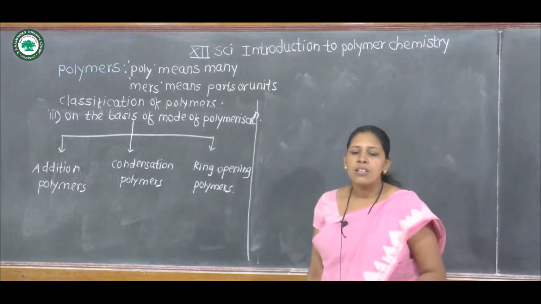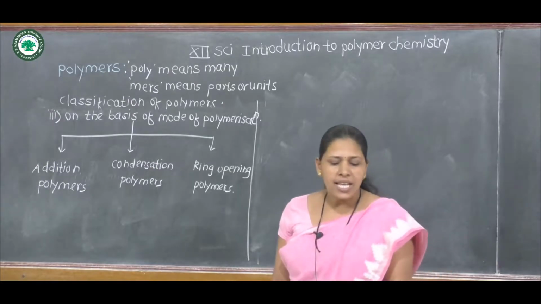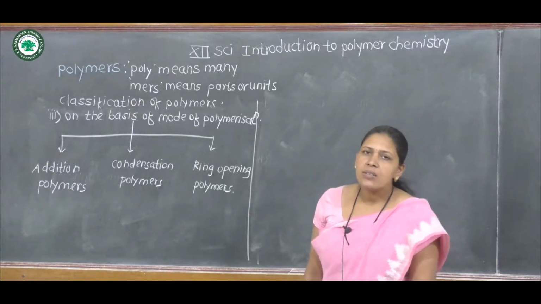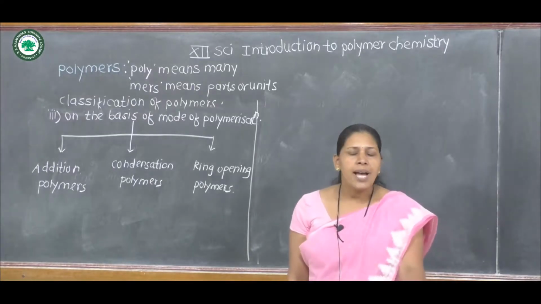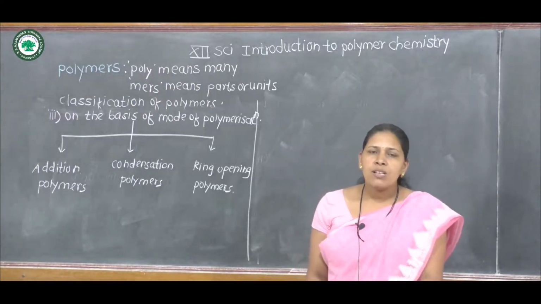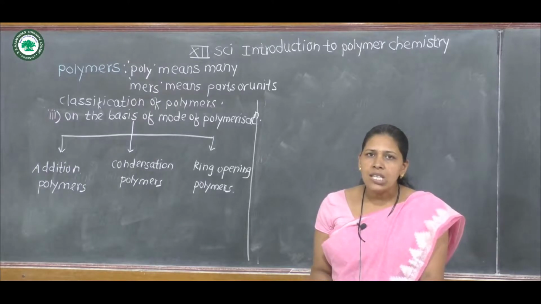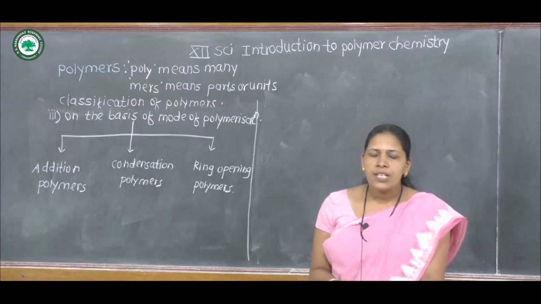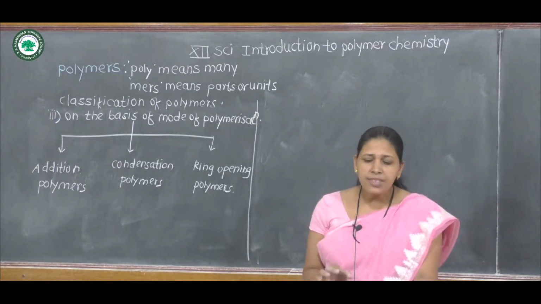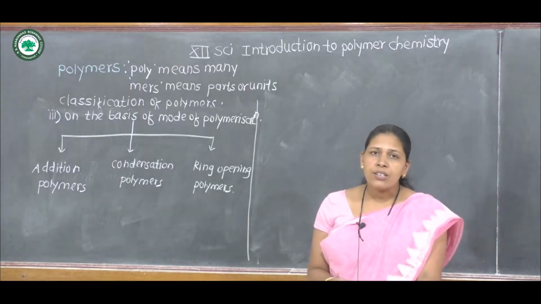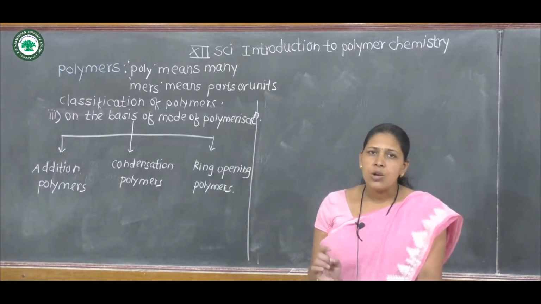First of all, what is meant by polymerization? Polymerization is the fundamental process by which low molecular mass compound is converted into high molecular mass compound by linking together repeating structural units, that is monomers.